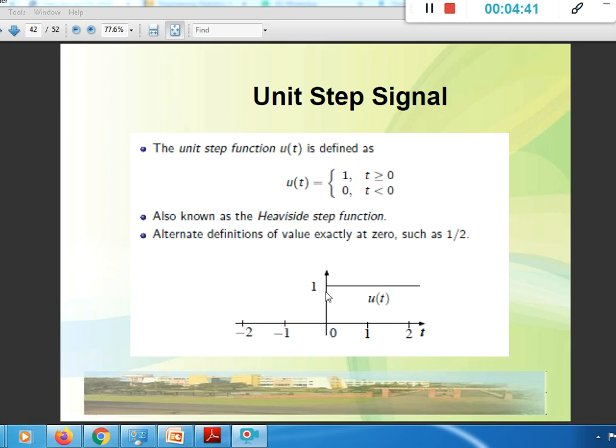Let's write it this way. For t greater than or equal to 0 its value is 1, on the right side, and for t less than 0, from minus infinity to 0, its value is 0 itself. So this is a unit step signal.